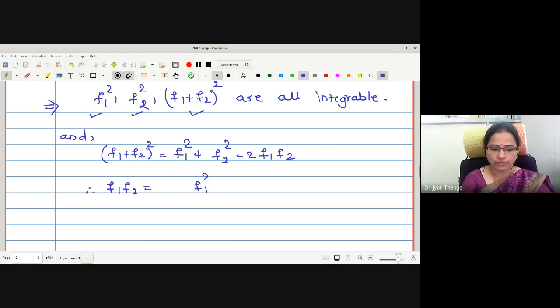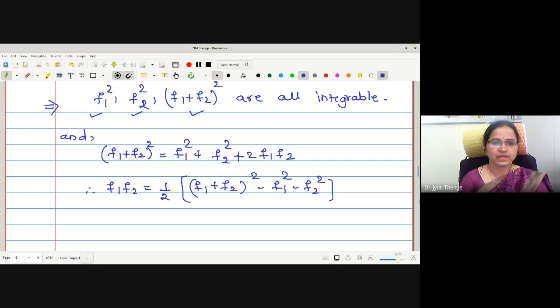It is F1 plus F2 bracket square minus F1 square minus F2 square, and this whole thing is divided by 2. Therefore, here it is half. Correct? Therefore, F1 F2 can be written as half times F1 plus F2 bracket square minus F1 square minus F2 square.